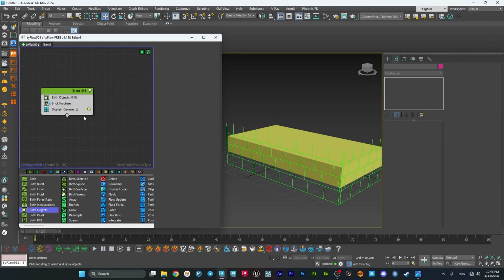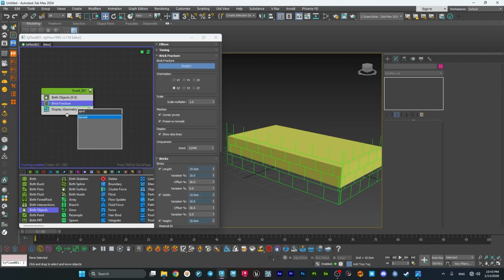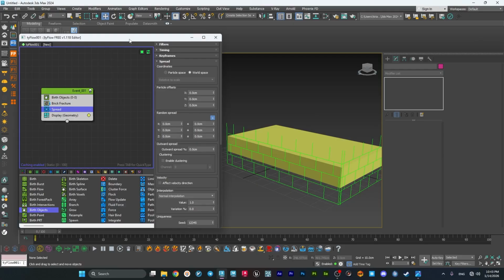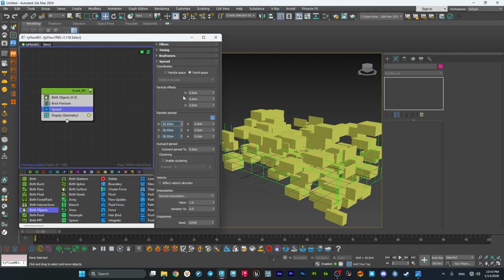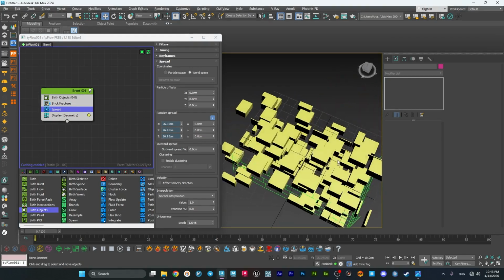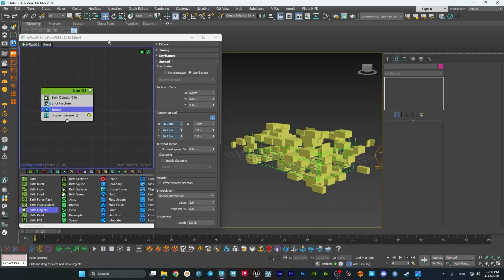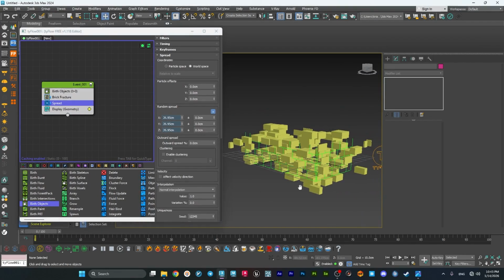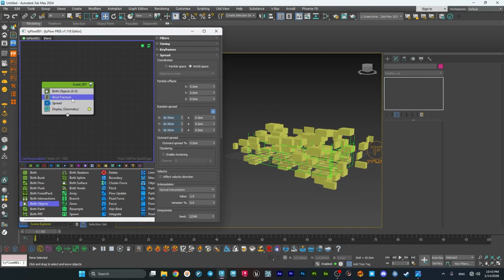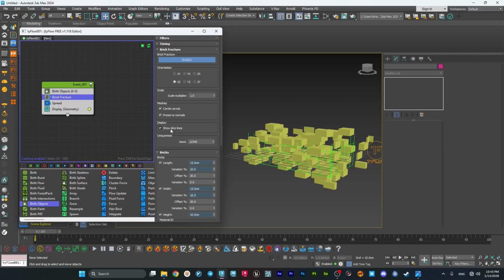Let's just enable it. I will add in a spread operator, which is good like this for the beginning, and nothing happening yet. Let me just hide these slice lines here.